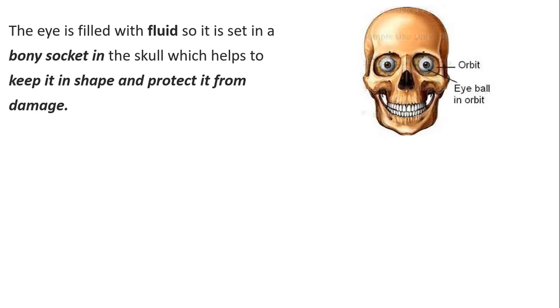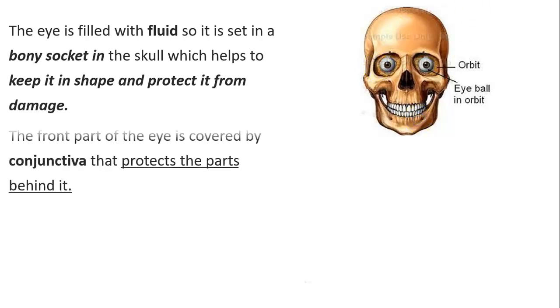Let's take a look into the eye. So the eye is filled with fluid. Does this mean that it's soft or hard? Of course it's very soft. And since it's a soft, important organ, this means that it has to be protected. So that's why it's protected by this orbit inside the skull, or we can say this concave part in the skull that will protect it as if the eye is sitting in a cave. So it helps protect it and keep its shape.